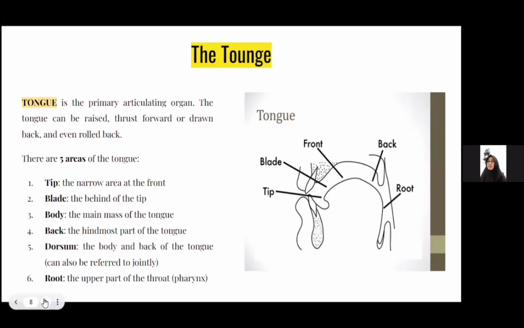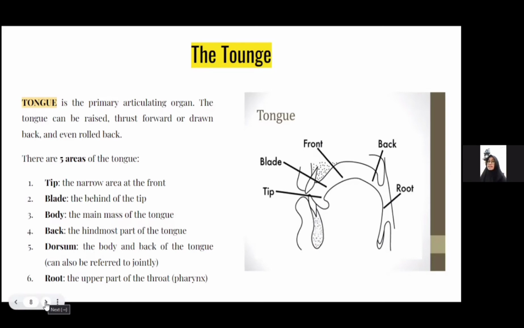Next is the tongue. The tongue is the primary articulating organ. The tongue can be raised, thrust forward or drawn back and even rolled back. There are areas of the tongue. First, tip, the narrow area at the front. Second, blade, behind the tip.